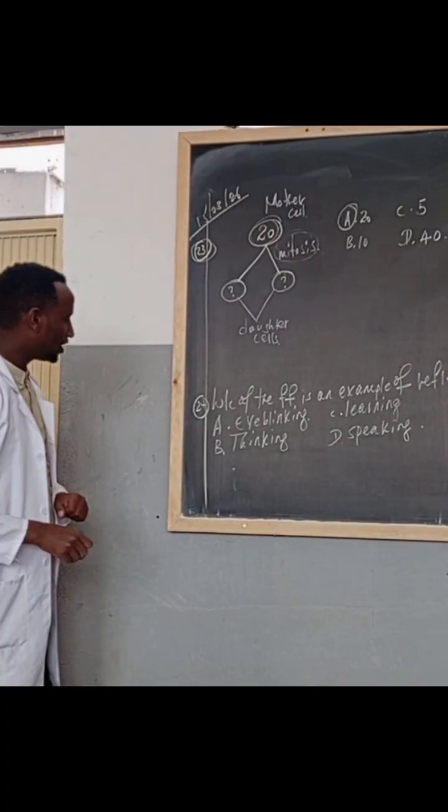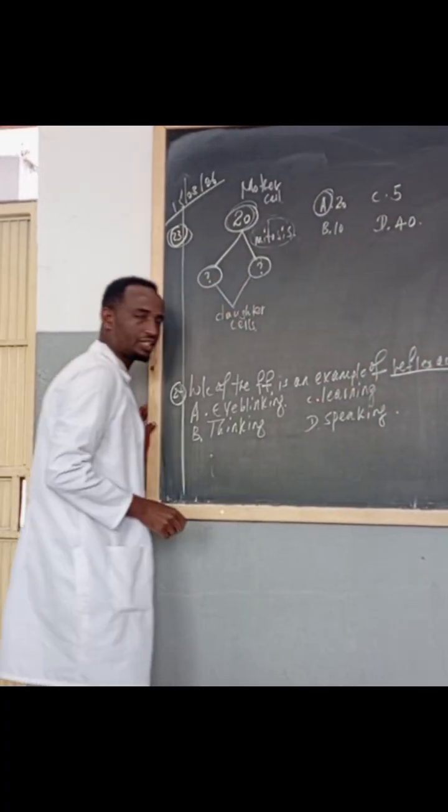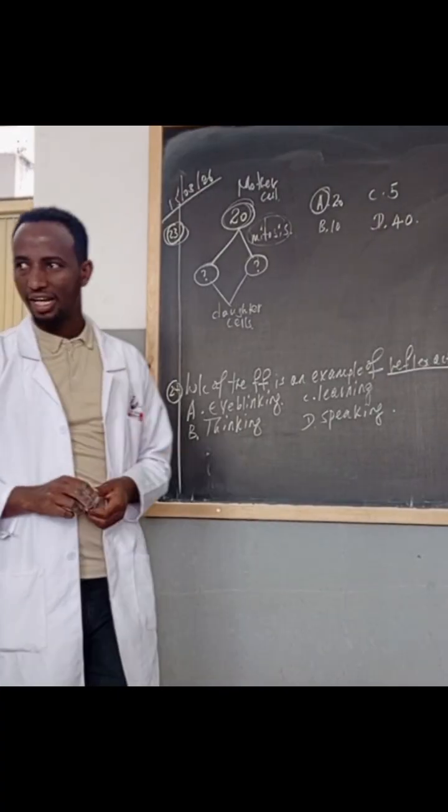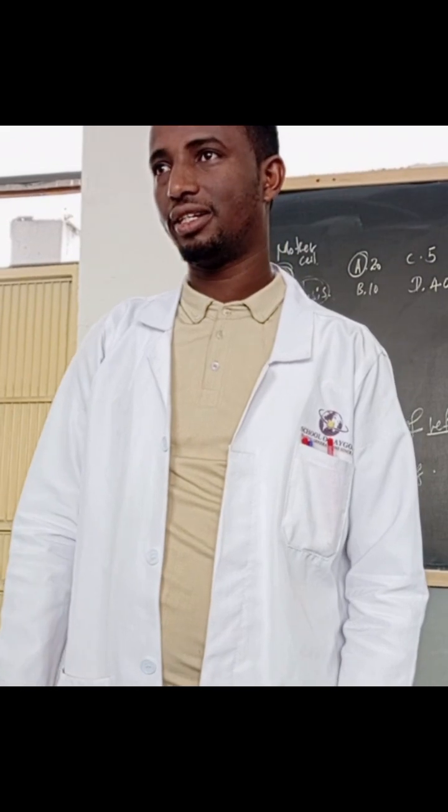Okay, question number 24. Which of the following is an example of reflex action? Reflex action is an action which is beyond the control of our brain, which is done unconsciously.